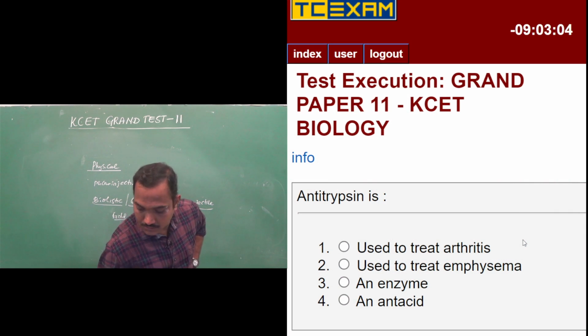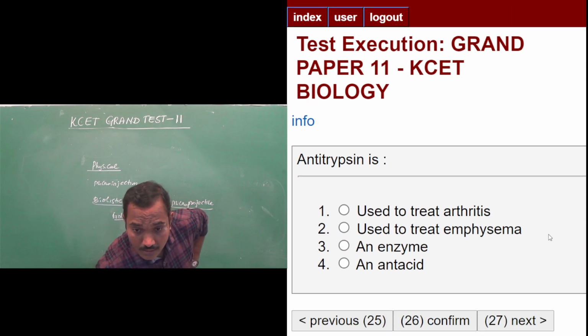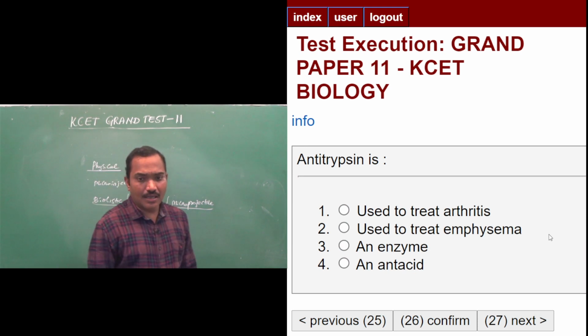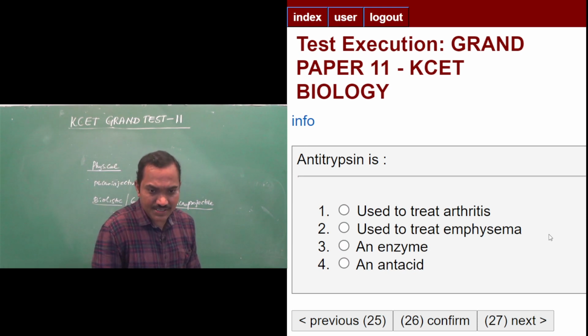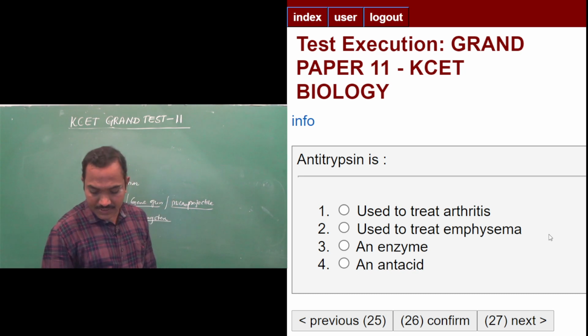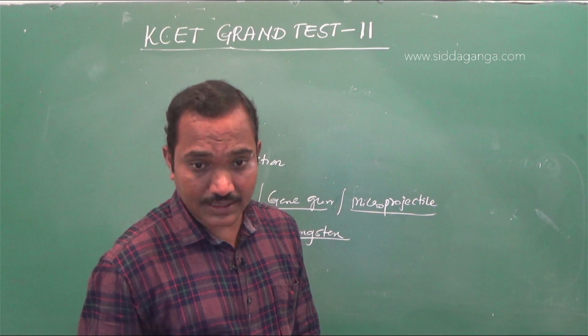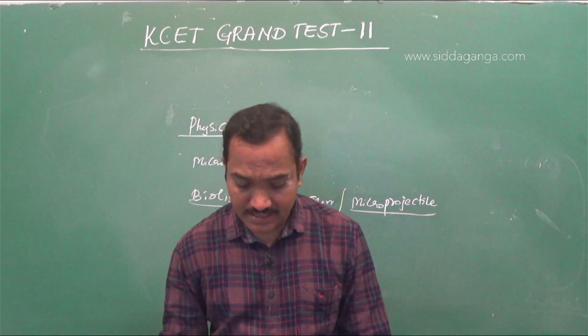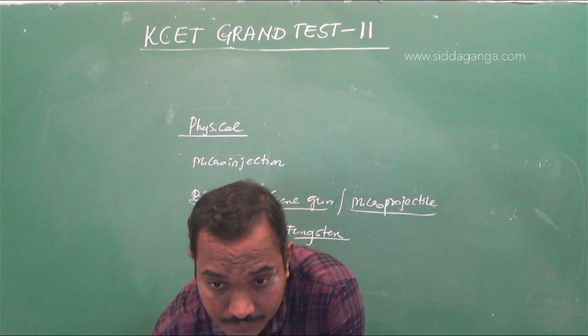Okay, next question. 26. Antitrypsin is used to treat arthritis, emphysema, enzyme, and antacid. Antitrypsin is an enzyme which is used to treat genetic disorders such as emphysema, which is a respiratory or lung related disease.